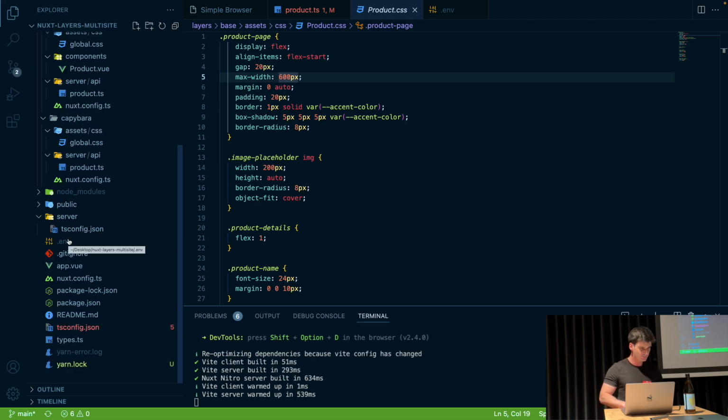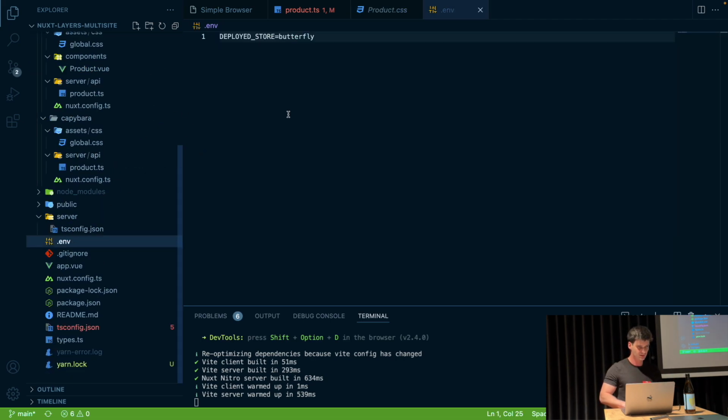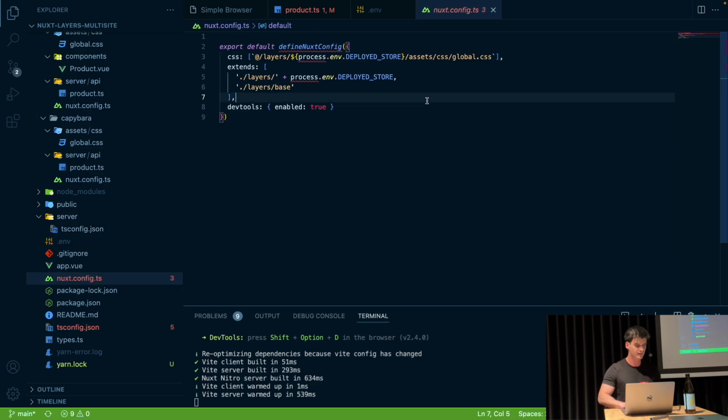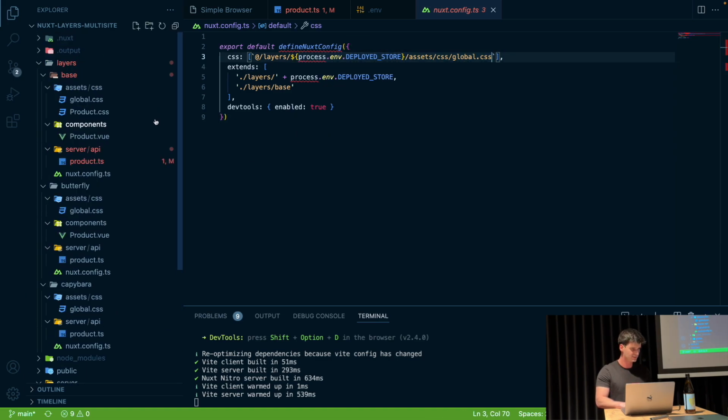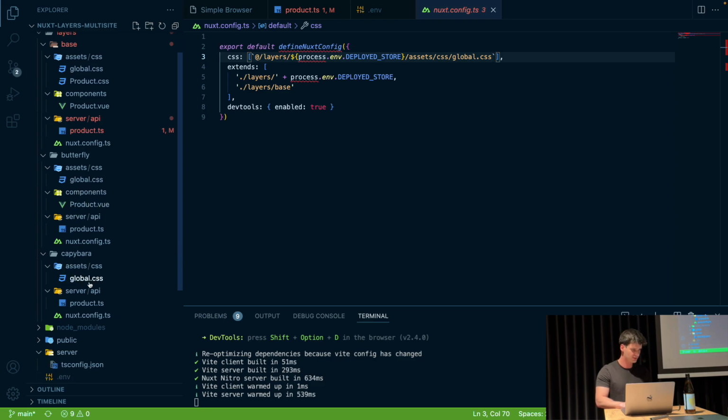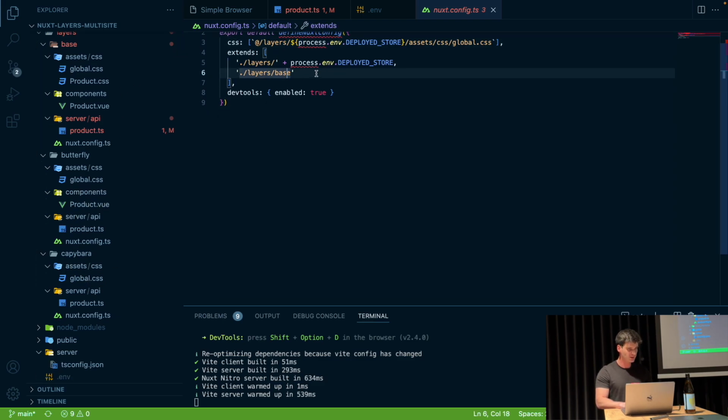And now, how am I doing this magic switching? In the Nuxt config, we have a magic field called extends, which is pretty much responsible for the order of Nuxt layers in here. And we're taking the environment variable. First of all, depending on which store we have, we are taking the global styles to load. This one, or this one, or this one. And when we talk about the inheritance itself, we're always taking the base store, and then depending on which one wants to be deployed, we're just taking that store. And that's pretty much it.